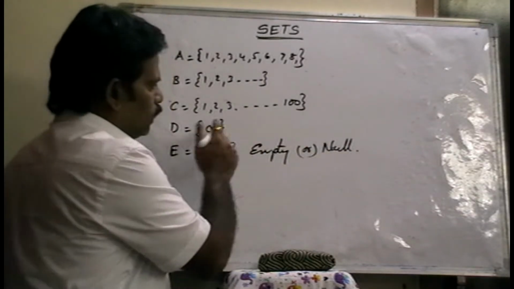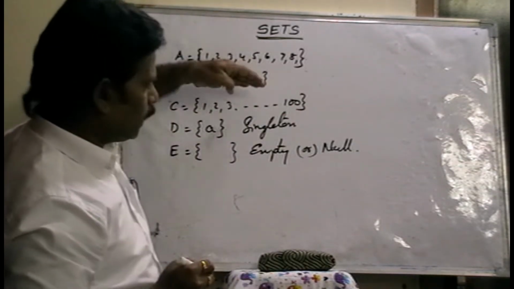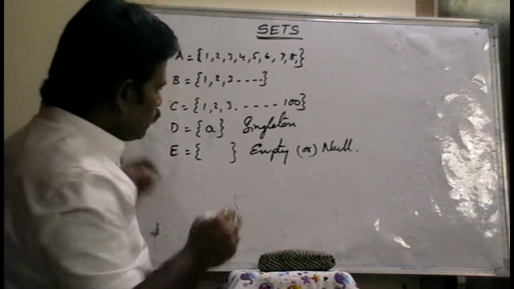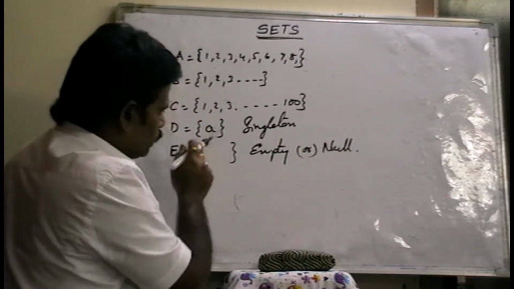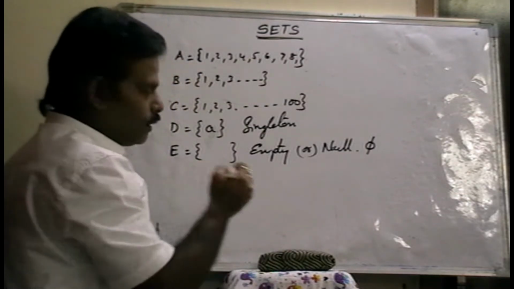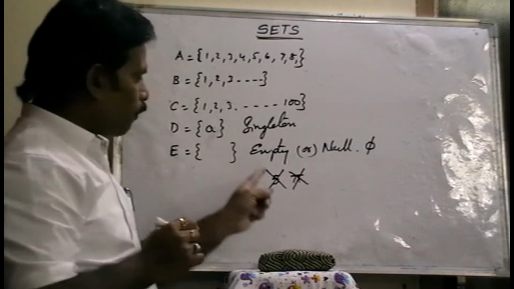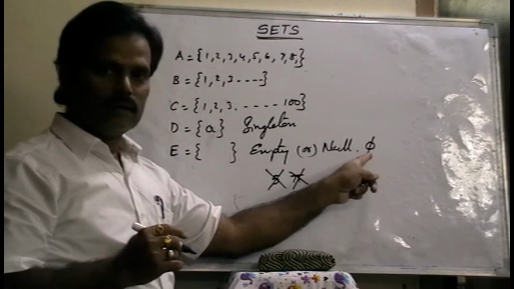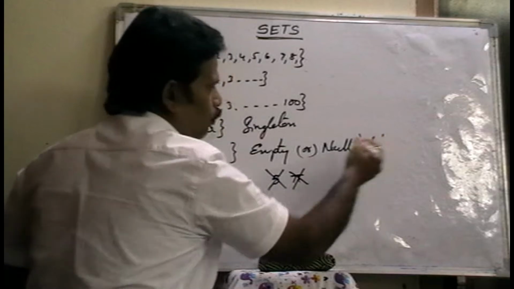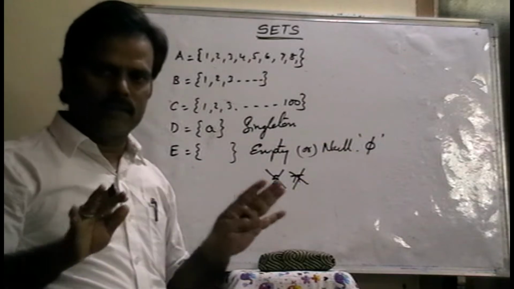Right? Here, singleton set. It is a finite set, infinite set, singleton set, empty set, that is null set. Right? This empty set or null set is indicated by one of the symbols. It is phi. Phi means it is not 5. It is not pi. Not 5, not pi. It is phi. So the empty set is denoted by this symbol. It is the symbol of the empty set. Null set symbol phi is nothing but that in that set there are no elements.